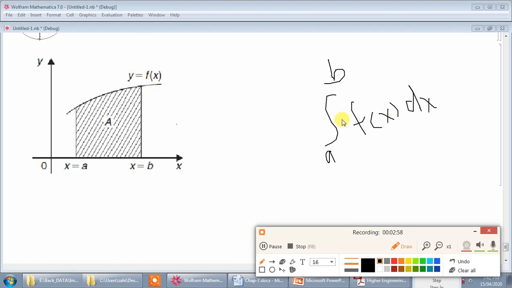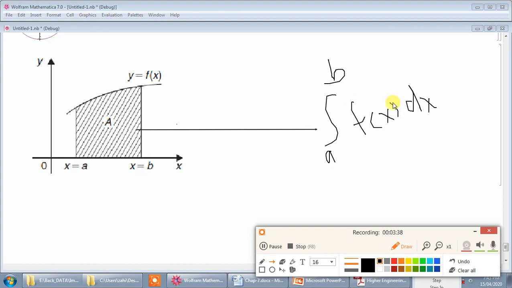Suppose that this is the curve y equal to f(x). Suppose we have two lines, x equal to a, which is parallel to the y-axis, and x equal to b, that is also parallel to the y-axis. Now this region, which is above the x-axis, is bounded by the four curves x equal to a, x equal to b, y equal to f(x), and y equal to 0. Y equal to 0 is nothing but your x-axis. So this region A, which has been depicted over here, is given by this single integration. That is the geometrical meaning of single integration.